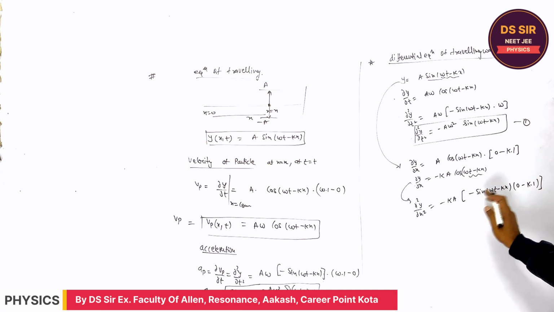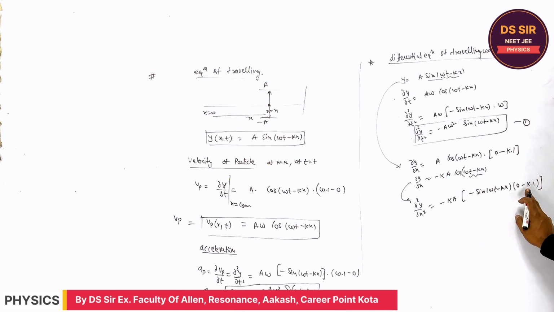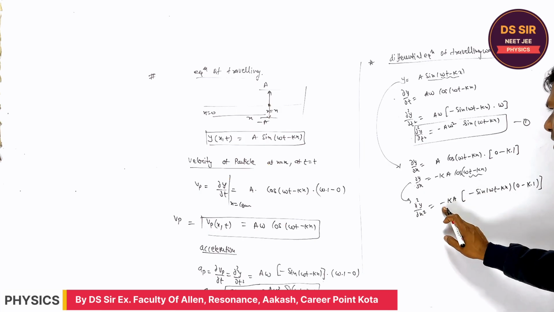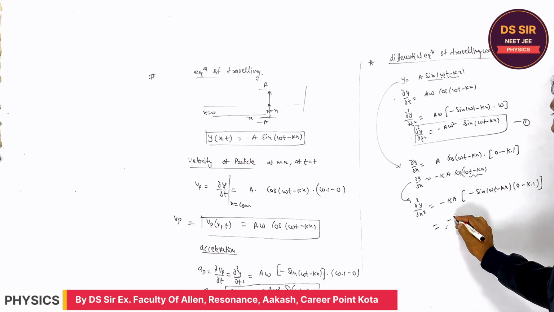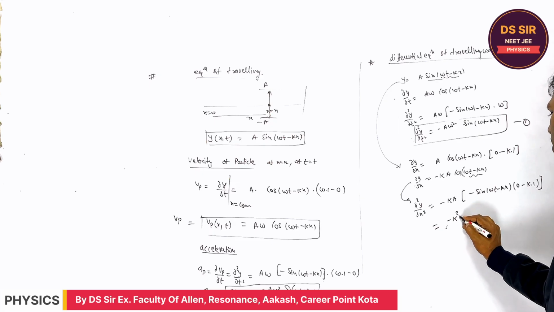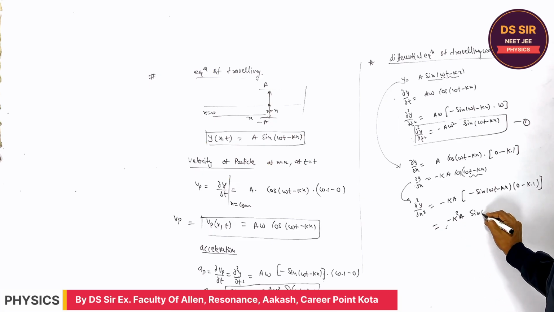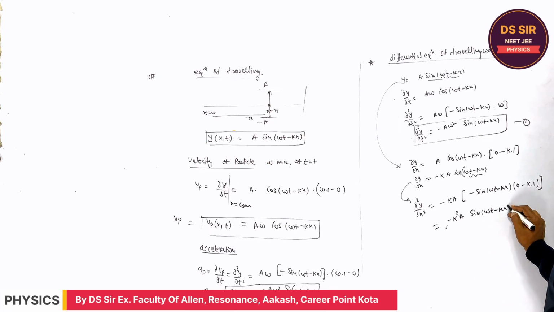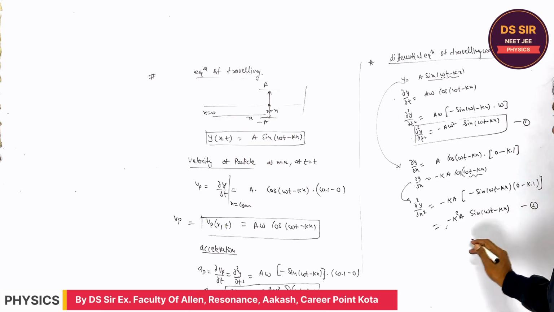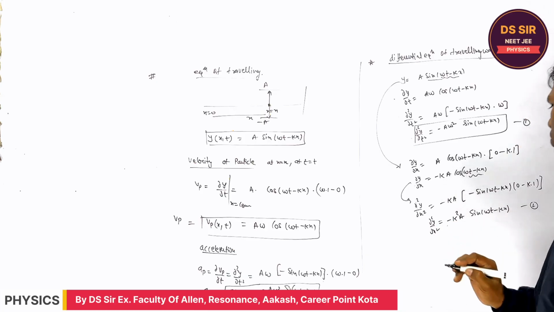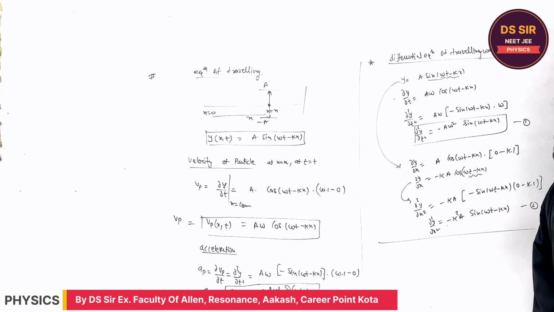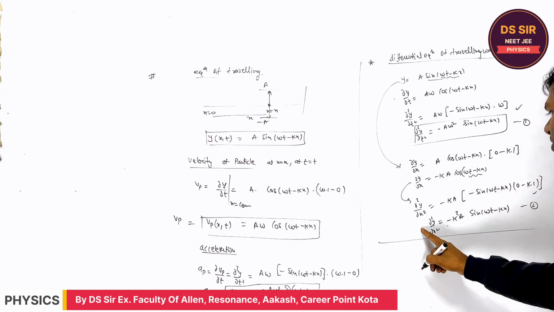This is minus k, minus, again it becomes minus, right? It becomes minus k square a sine omega t minus kx. This is the equation number 2, and this is d square y upon dx square. Is it clear or not? So this is the double differentiation with respect to t, this is the double differentiation with respect to x.